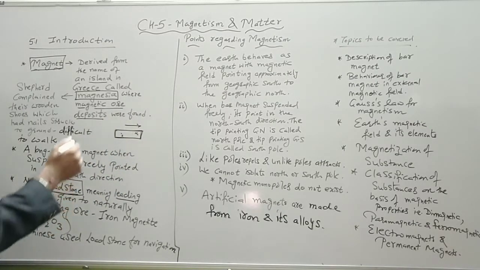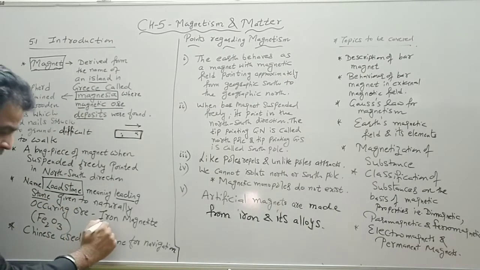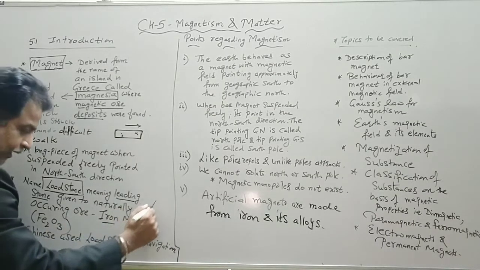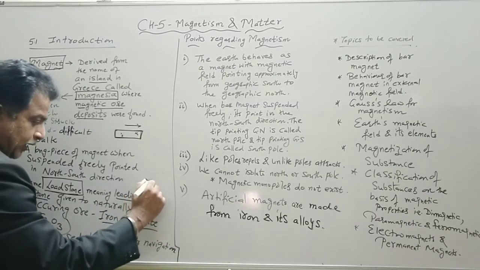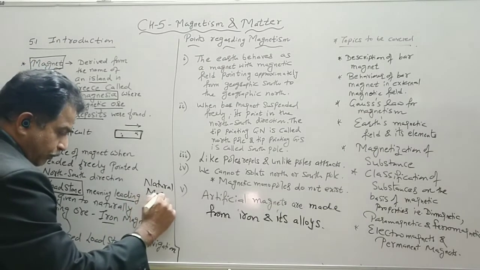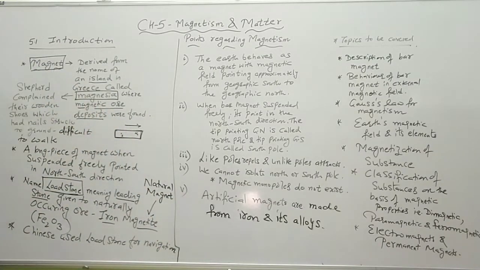Now this magnetic ore was actually a substance known as iron magnetite. So this is a natural magnet, which was found on an island of Greece, and its formula later on was found to be Fe2O3.